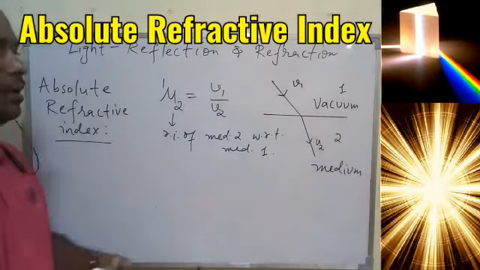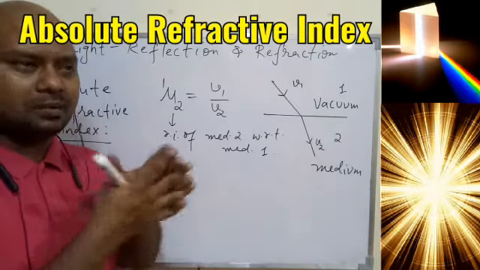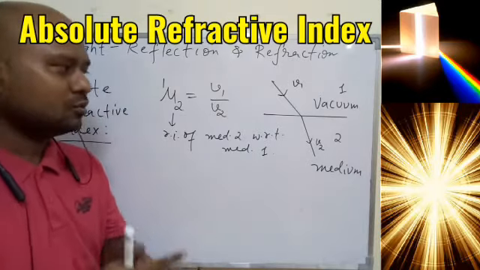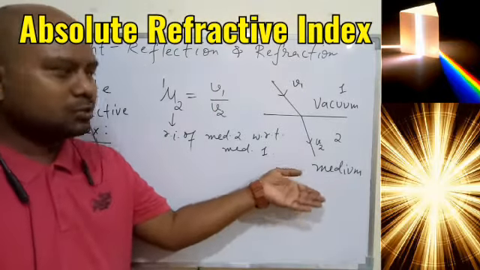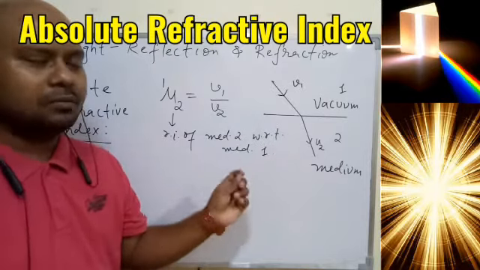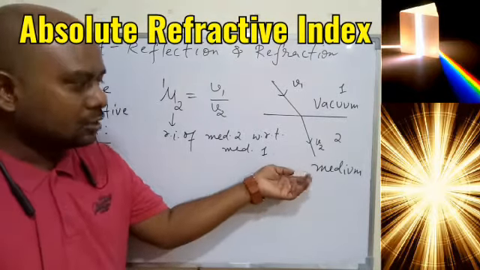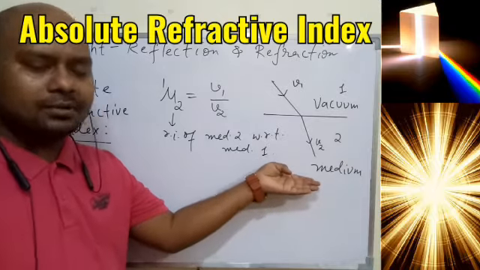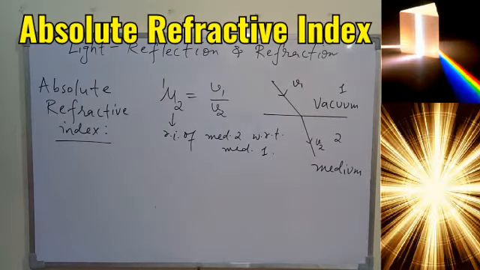So I'm repeating again, if medium 1 is vacuum and medium 2 is any medium through which the light can pass, it can be glass, it can be water, or it can be any transparent or translucent object through which the light can pass. So in that case, if you find the refractive index of the given medium, then this refractive index will be given the name absolute refractive index. So we can say in simple language, if we are finding the refractive index of a given medium with respect to the vacuum, then in that case the refractive index of the medium is given the name absolute refractive index.